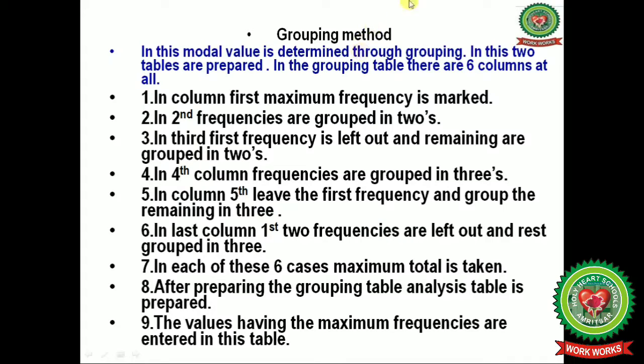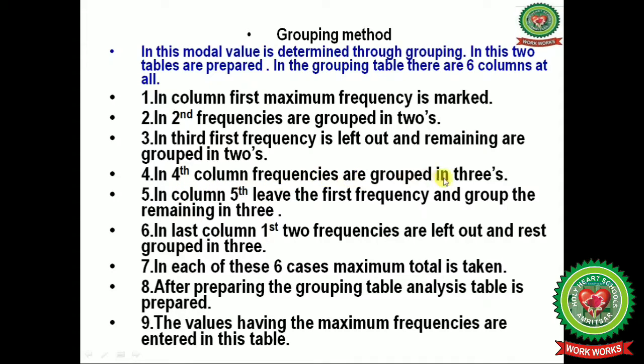Now we will discuss the grouping method. In this we find the mode value through grouping of the frequencies. In the first column, we mark the maximum frequency. In the second column, we group the frequencies in twos, and in the third column we leave the first frequency and group the rest in twos.